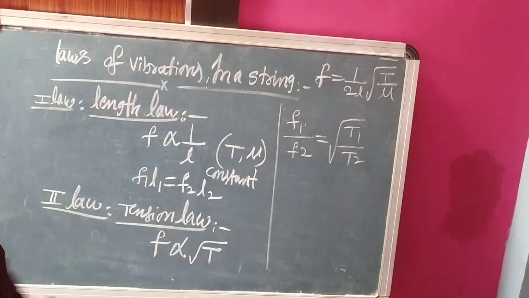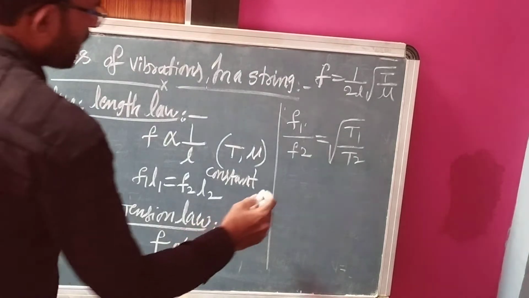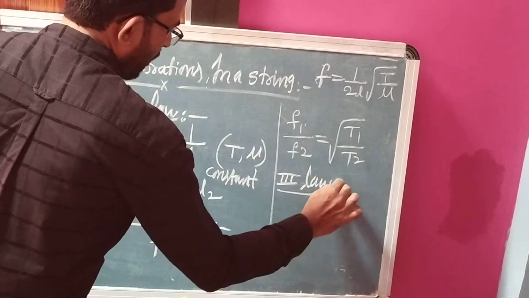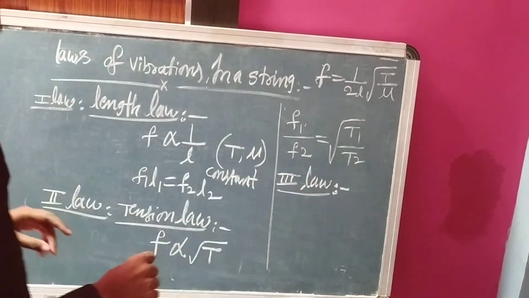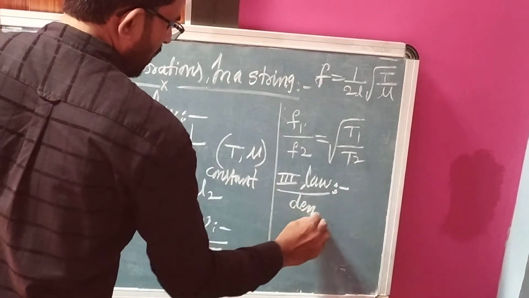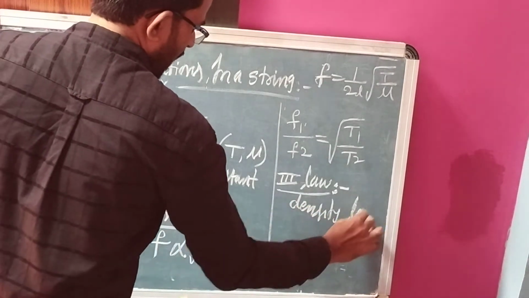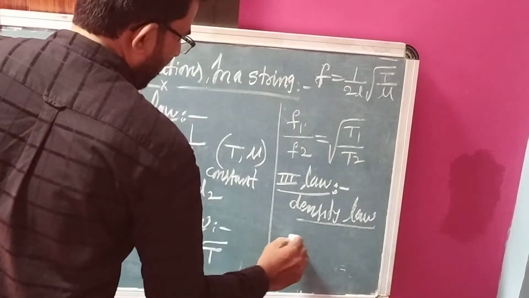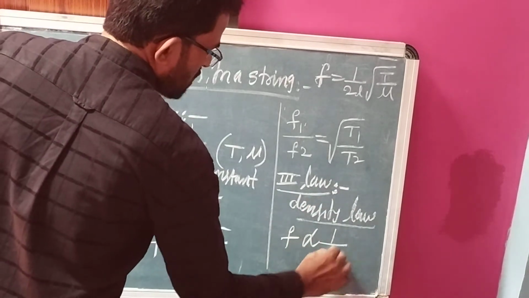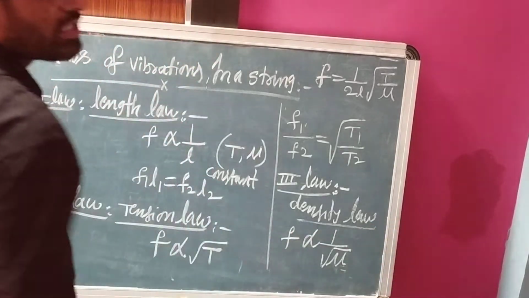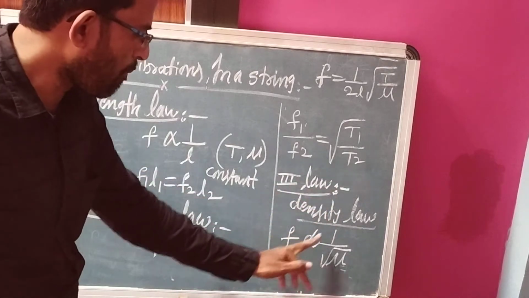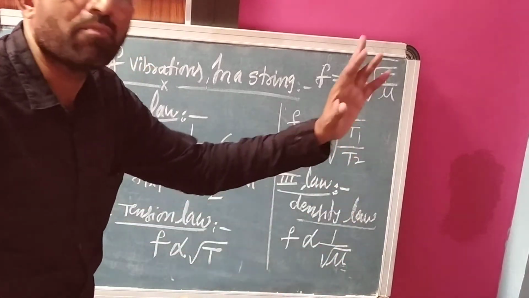Next one is the third law. What is the third law? It is the density law, linear mass density. The fundamental frequency of the wave is inversely proportional to the square root of the linear mass density.